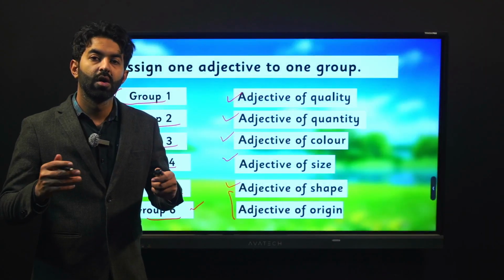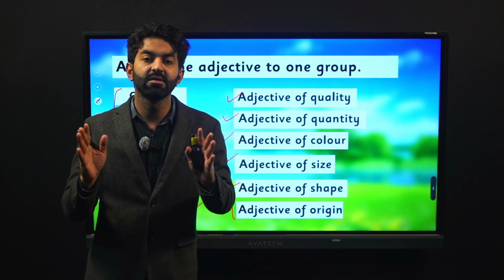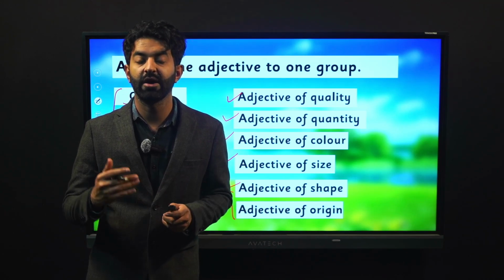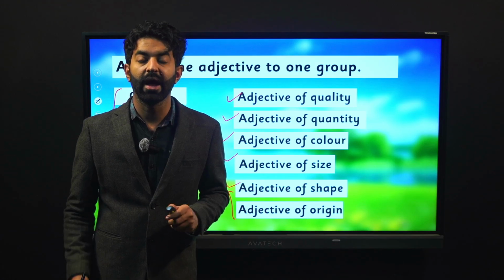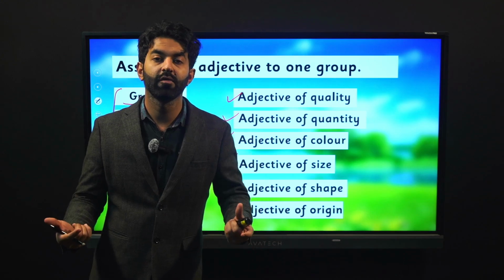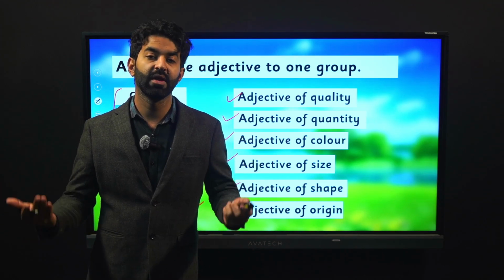You have to open your chapter and find specifically the type of adjective that you are assigned in the group. And the group that will find the more number of adjectives will win the competition or the activity.